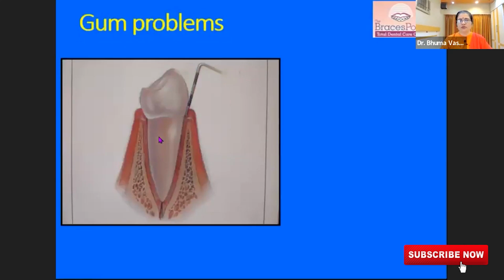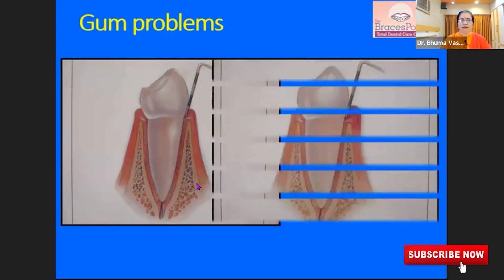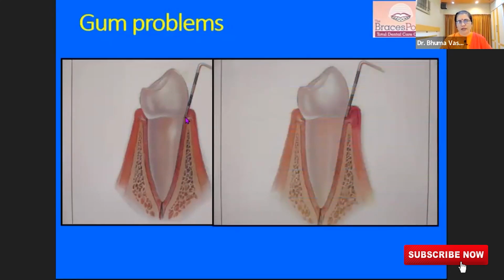So this is the healthy tooth, healthy bone, and healthy gums. When plaque collects near the neck of the teeth, and the patient is just not taking care in terms of oral hygiene, the gums are going to get swollen up. When the gums get swollen up, it's called gingivitis. And when gingivitis happens, the gums start bleeding. At that time, generally people get scared. When I'm brushing, it's bleeding. So maybe I need to be careful, I must be injuring myself.